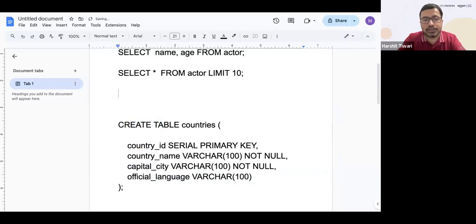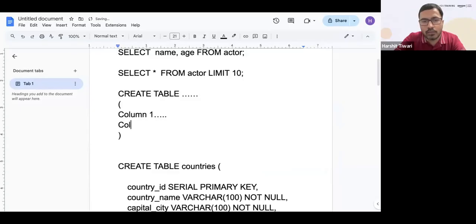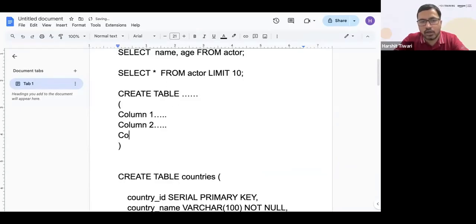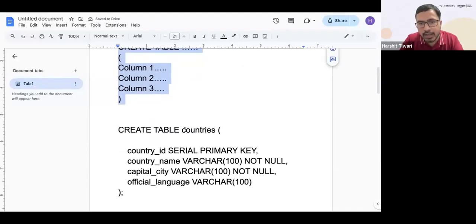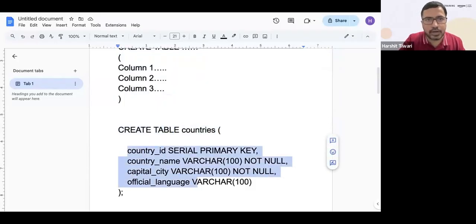Create table, then you have these round brackets. And inside this, you say column one, how do you want the column to be? Then column two, how do you want the column to be? The data type and so on. Column three, how do you want the column to be? This is the structure, this is the syntax, and this is how you write the query. Create table. I want the table to be called countries, and these are the columns that I want inside this.